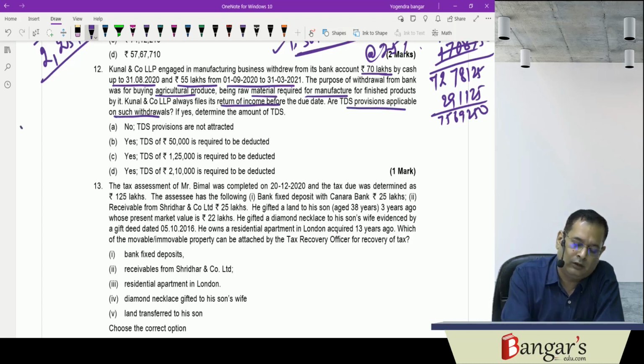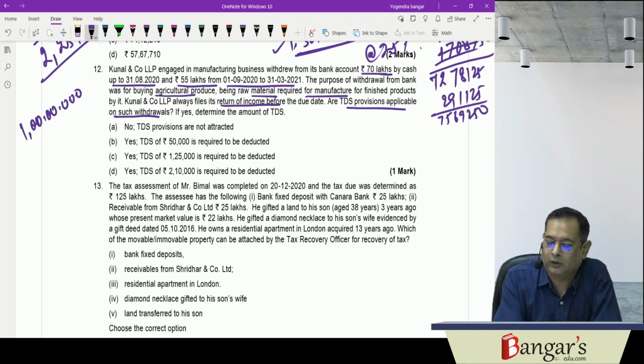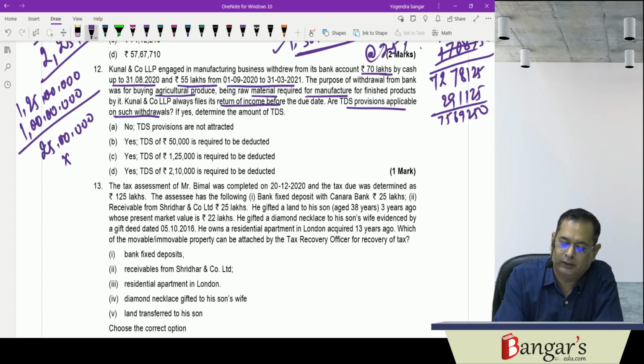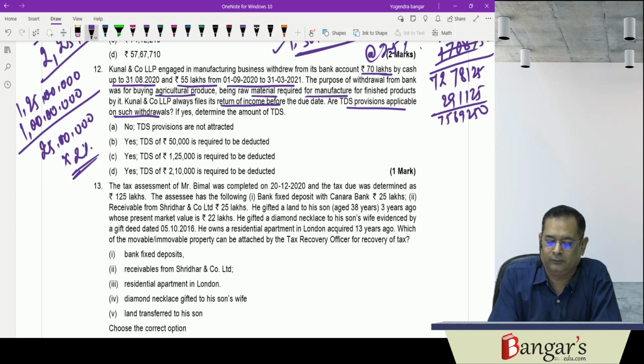So yes, in case your cash withdrawals exceed rupees 1 crore from one or more bank accounts in aggregate, then tax is required to be deducted at source. So here 1 crore and 25 lakhs have been withdrawn. So on 25 lakh rupees, tax will be required to be deducted at source at the rate of 2% as they have furnished their return in time.